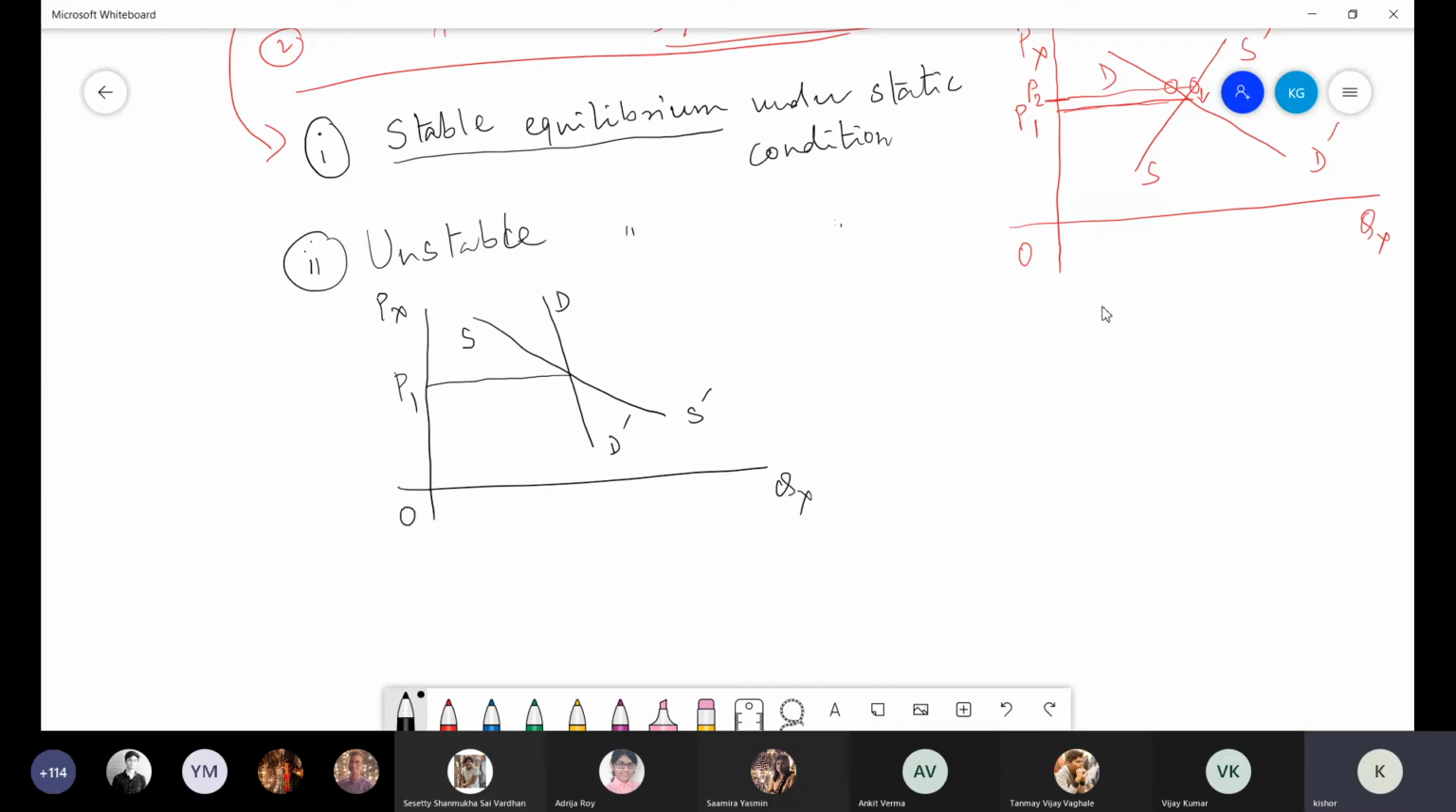It is not always happening. It means at higher price, you are supplying less and less. This is the case.